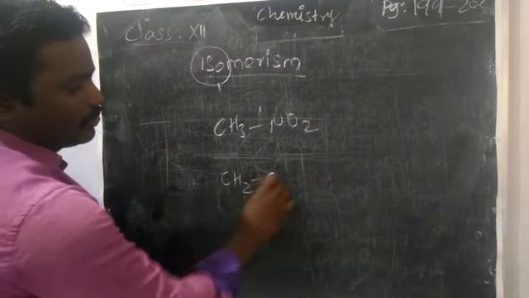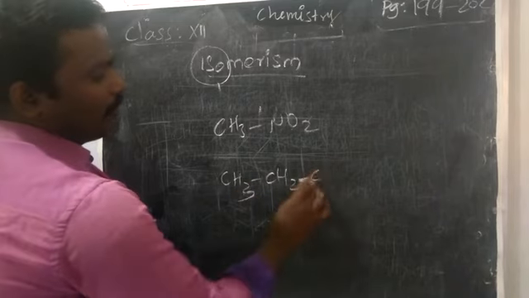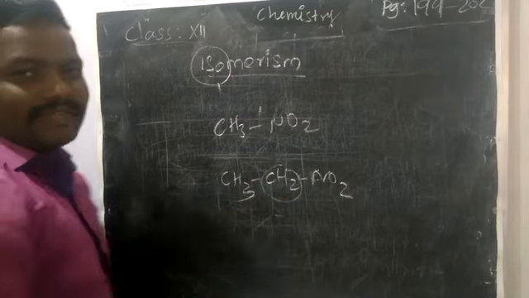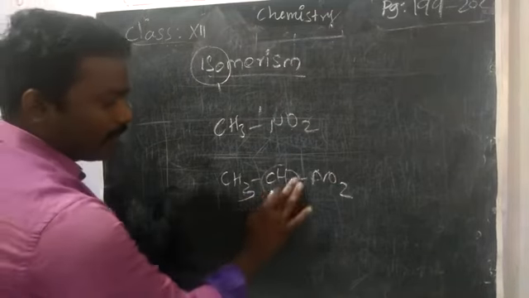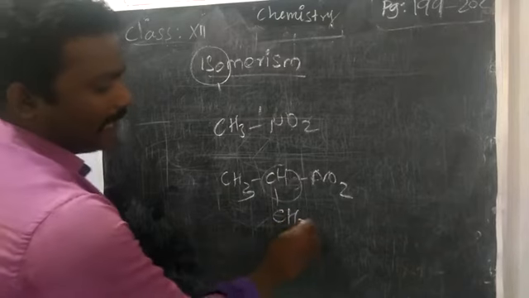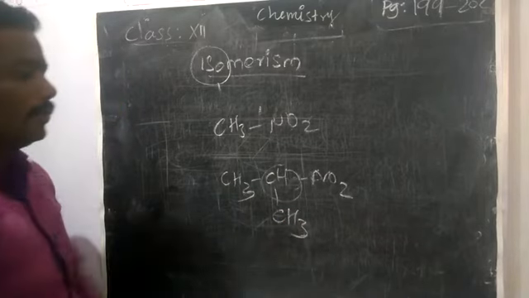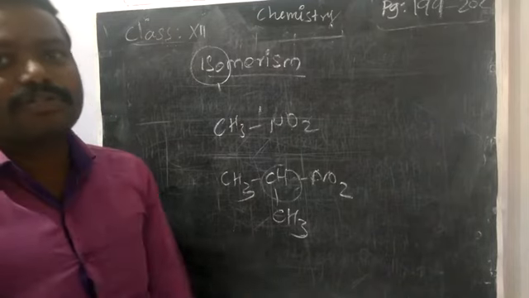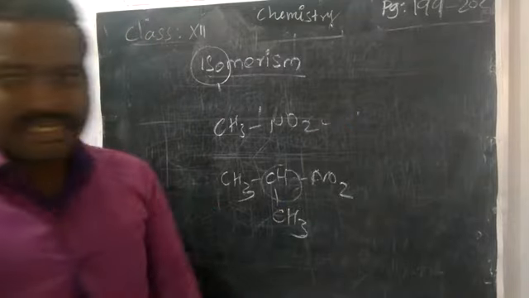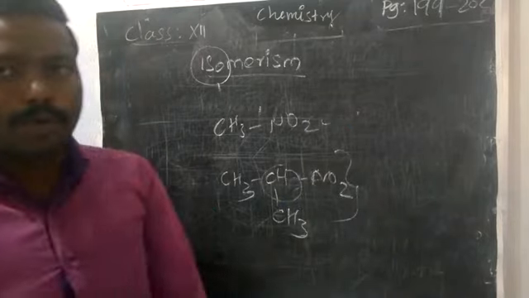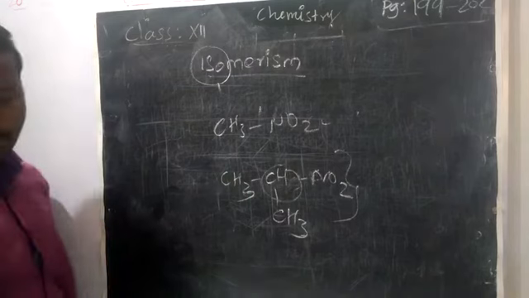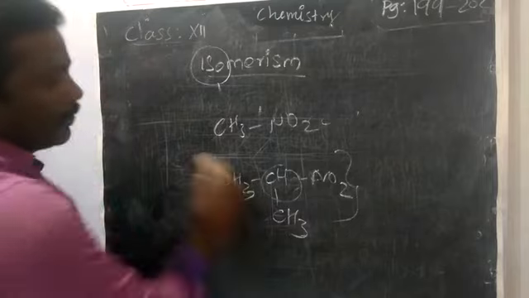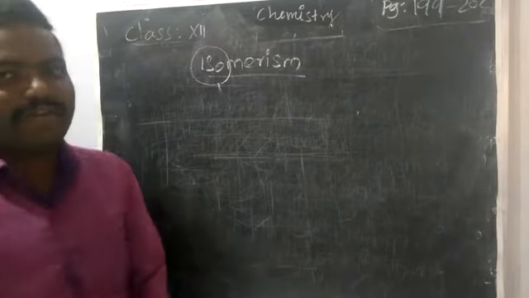If you see CH3CH2NO2, this carbon has only two hydrogens, as one hydrogen is substituted by CH3. If you remove one more, this is called a highly substituted nitro compound. If you compare the acid character of these two, the less substituted compound will have more acidic character than the more substituted compound. So from these two, which has more acid character? The less substituted nitro compound.